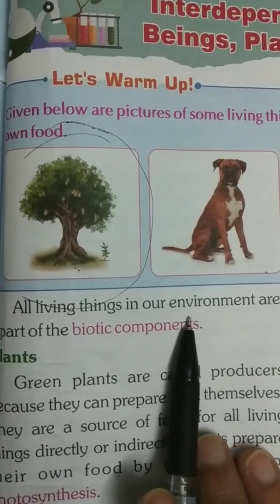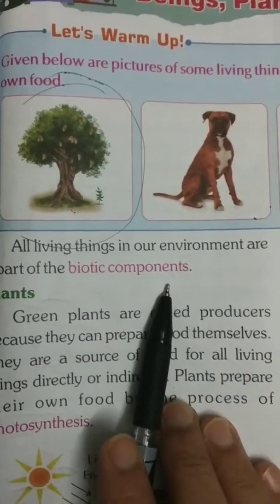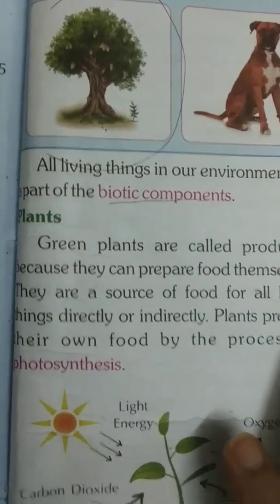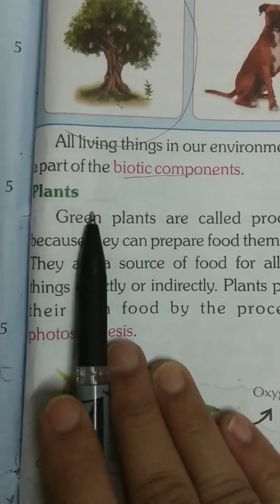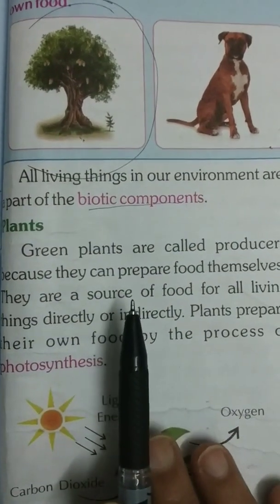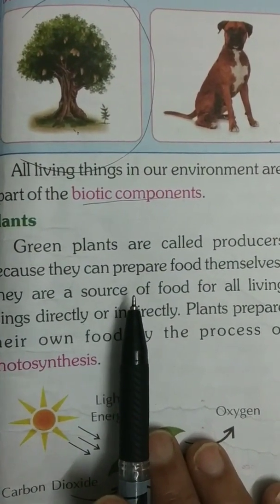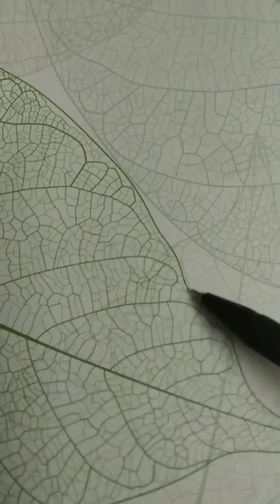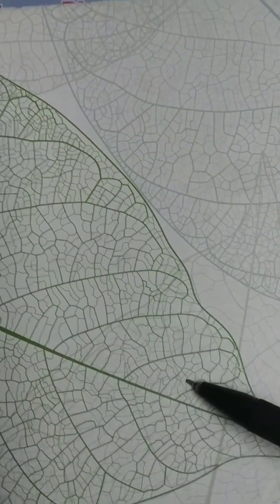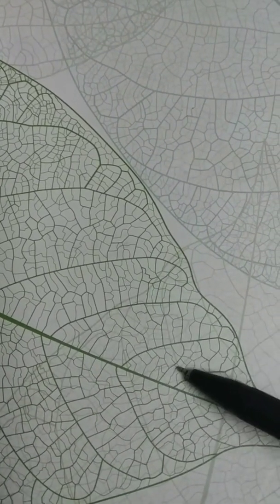All living things in our environment are part of the biotic component. Underline biotic component. First, we will discuss about plants. Leaves of plants are of which color? Green. Very good. And why leaves are green in color? Due to a pigment, chlorophyll. And what is another function?